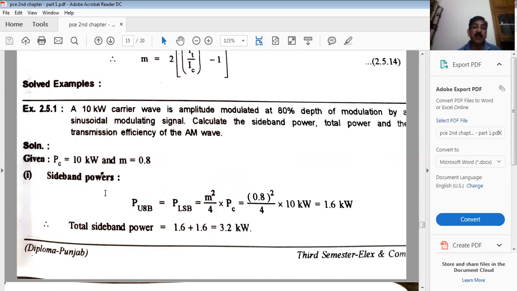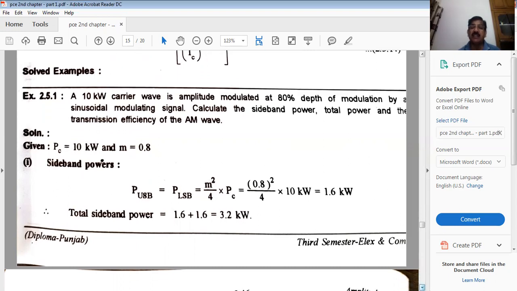So what are the sideband powers? We know this is m square over 4 into PC. Because both the sidebands have the same amplitude, the power will also be the same. Simply put in the values of m and PC and calculate. So this will come to 1.6 kilowatt for the upper and lower sidebands each. Look at the power of the carrier, 10 kilowatt. From this example, it is clearly indicating that the power of the carrier is much more than the power of the sidebands.